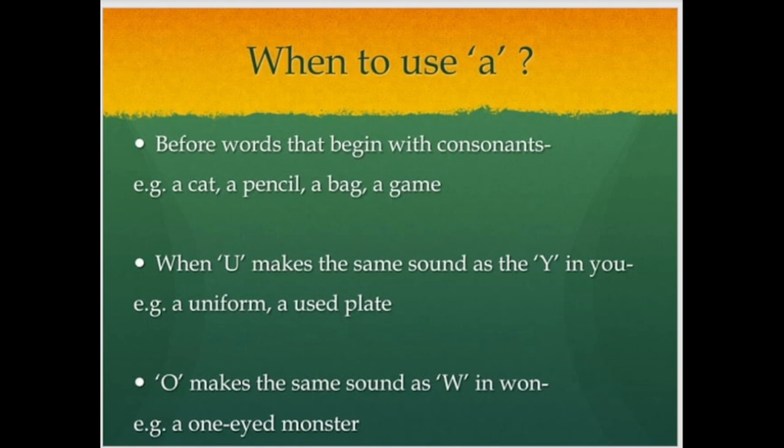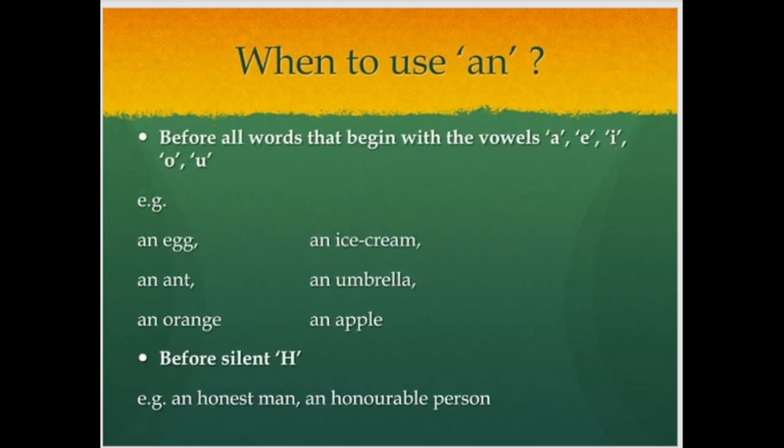The letter o makes the same sound as w in one. Let's see: a one-eyed monster. So, a one. We are just focusing on the initial sound of one, the w sound. So that's why we use a one-eyed monster. The word is taken from the great play Othello, written by Shakespeare. When to use an.